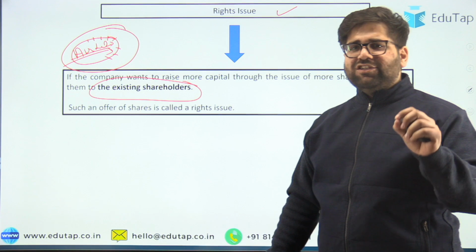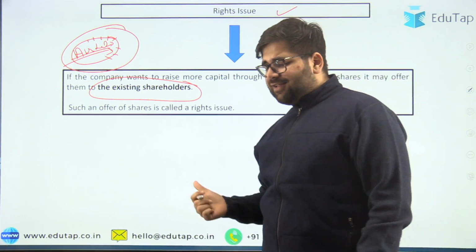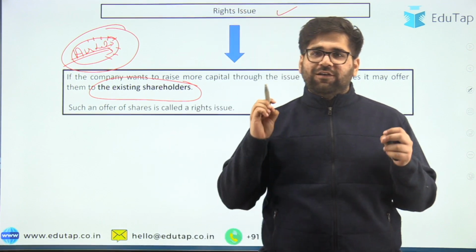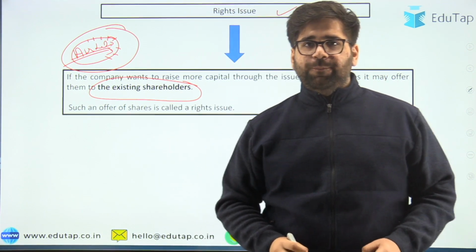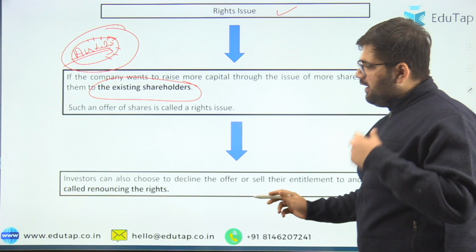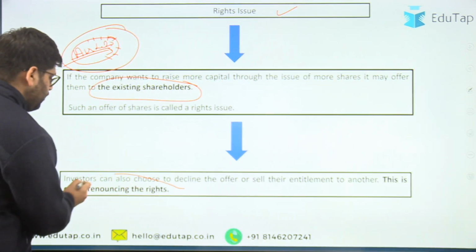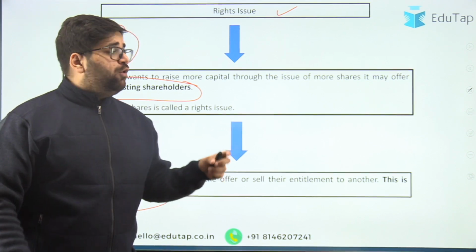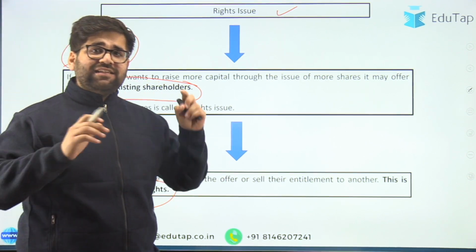This is a small topic, as I've said, but SEBI as well as RBI are very infamous for asking questions from this small topic. So there is a concept which is known as renouncing of rights. Under renouncing of rights, shares will be issued to the existing shareholder.